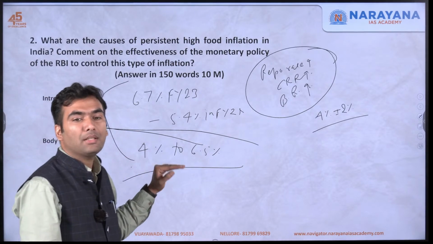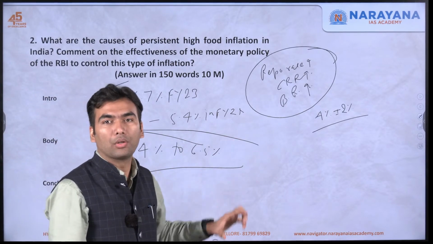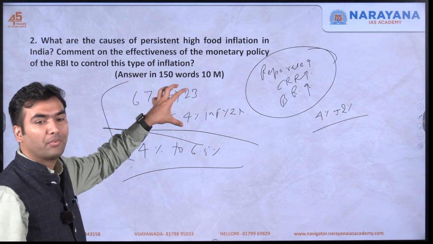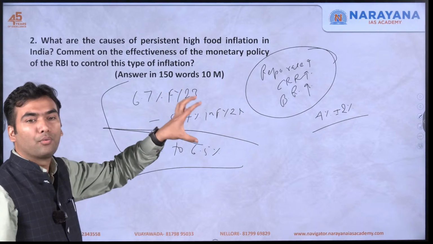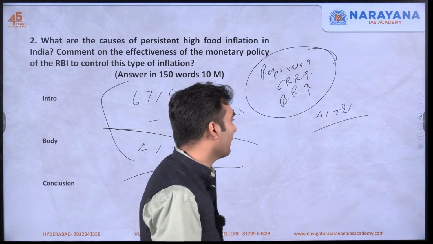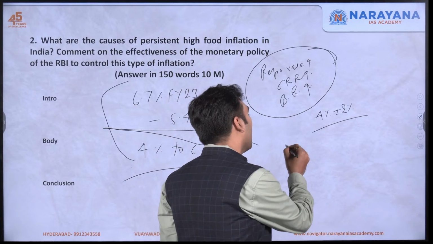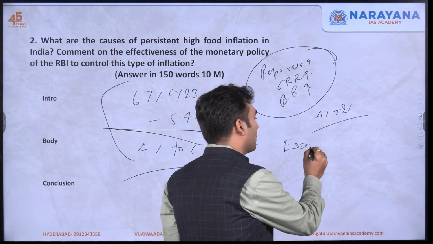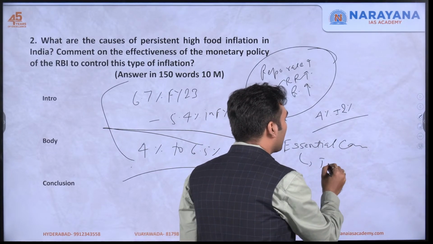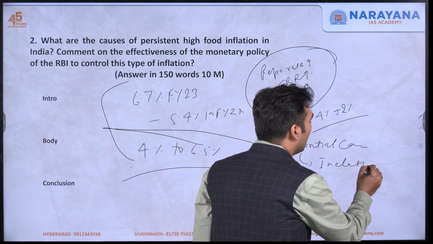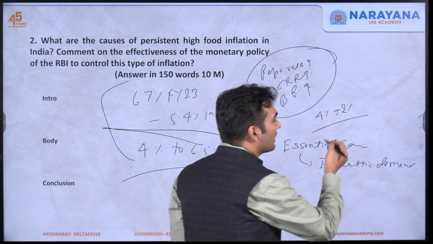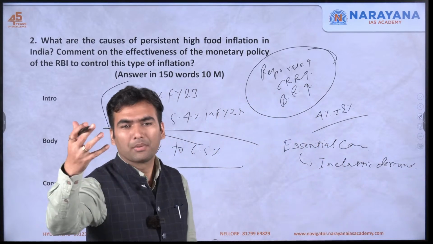However, as we have seen, the food inflation did not go down. So it means that there is lack of effectiveness when it comes to food inflation. Food is an essential commodity, so there is inelastic demand, and because of the inelastic demand, even if RBI increases repo rate, etc., you cannot stop eating.